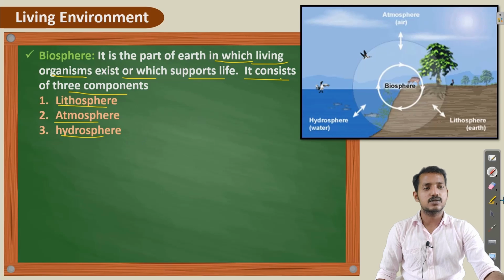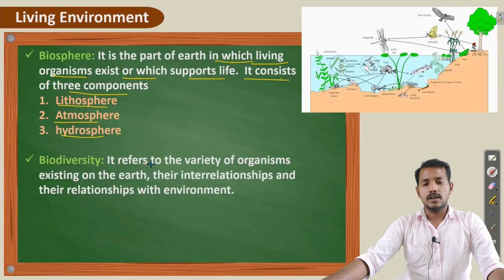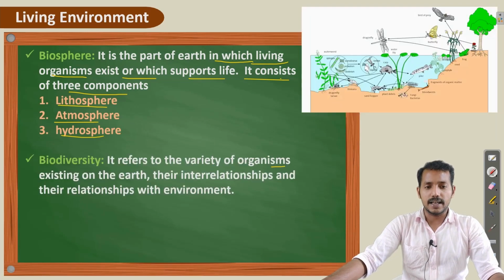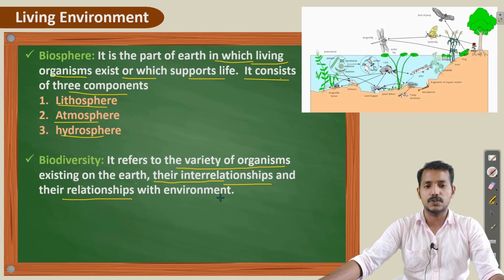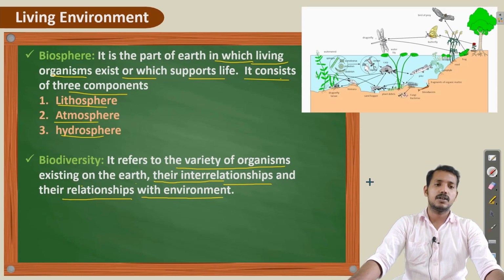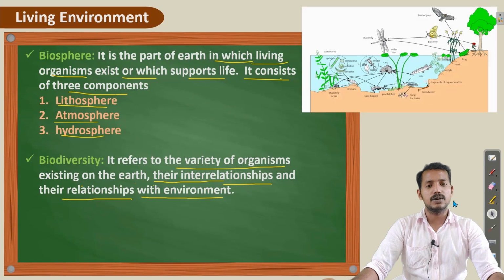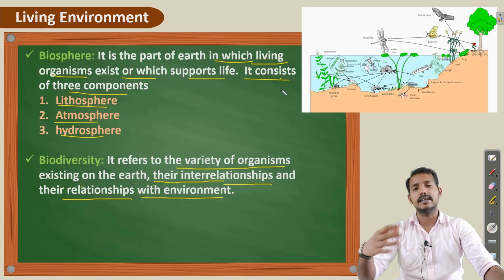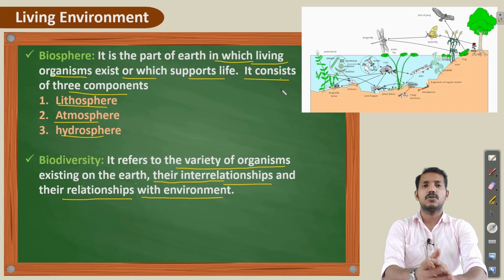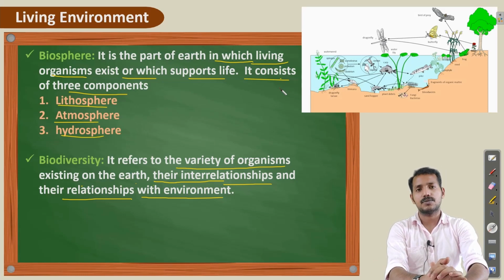Then what is biodiversity? It refers to the variety of organisms existing on earth, their interrelationship and their relationship with the environment. So that is called biodiversity. We know that our earth is highly diverse in living components.